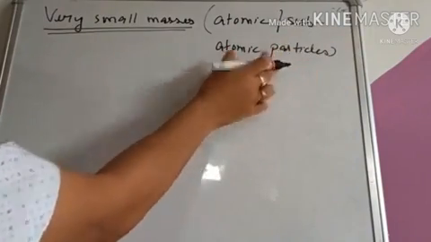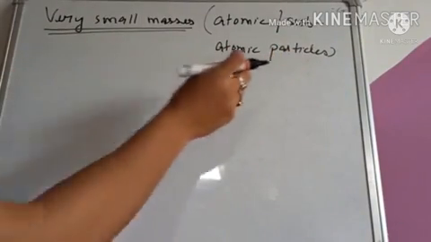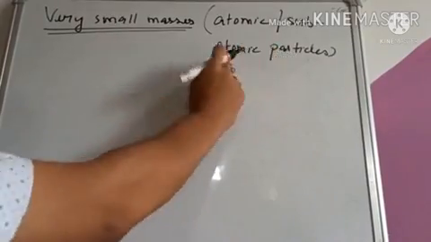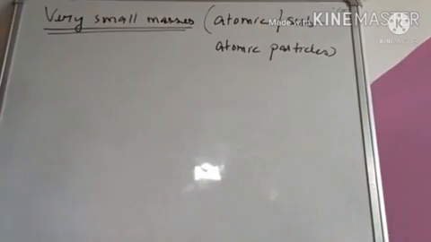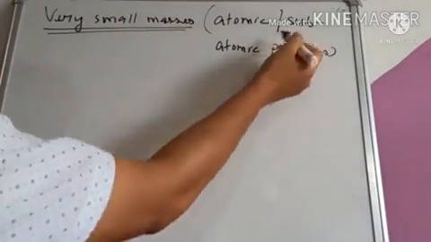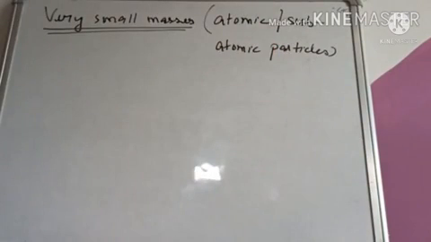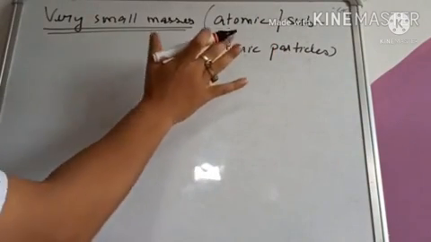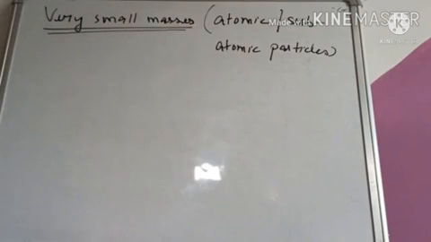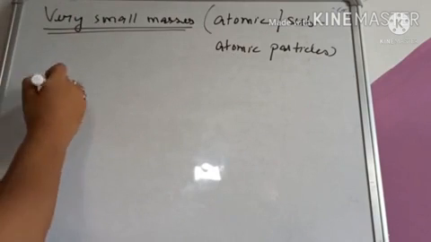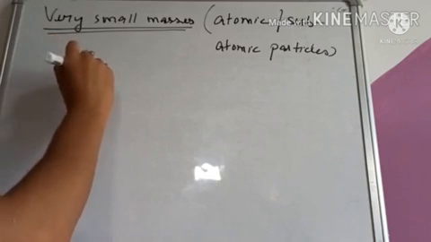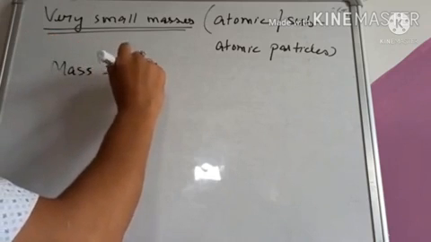Those are known as subatomic particles, the particles which reside inside the atom, and these are smaller than the atom. Such particles are known as subatomic particles. Now their mass will be very small. How can we determine the mass of these very small particles or very small masses? So the mass of these particles can be determined using the methods of mass spectrograph.